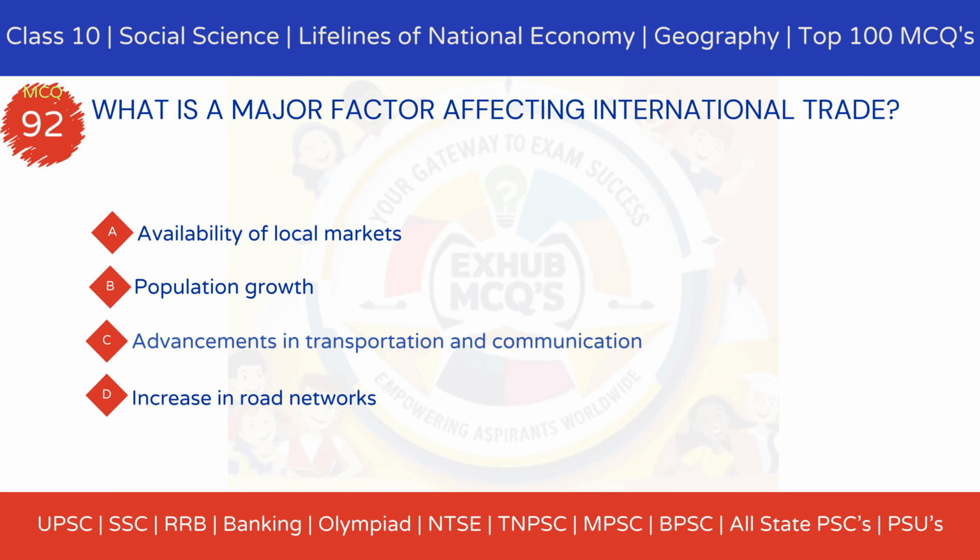MCQ 92. What is a major factor affecting international trade? Option A, availability of local markets. Option B, population growth. Option C, advancements in transportation and communication. Option D, increase in road networks.